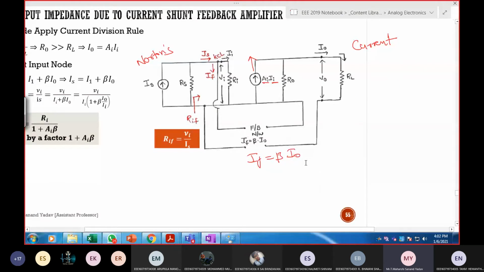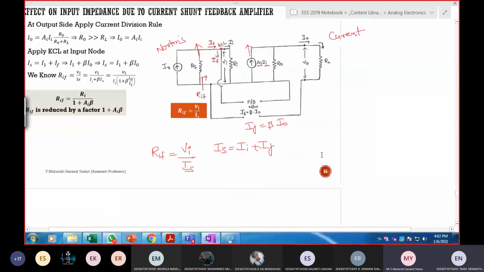Now my intention is to find RIF, which is defined as the ratio of Vi by Is. So how to calculate? This Rs value is very small, so you can neglect this part also. Apply KCL at this node. The sum of current entering is equal to leaving. So Is is equal to II plus IF. What is IF? IF is beta times I out, beta times I naught. So I got Is is equal to II plus beta times I naught.